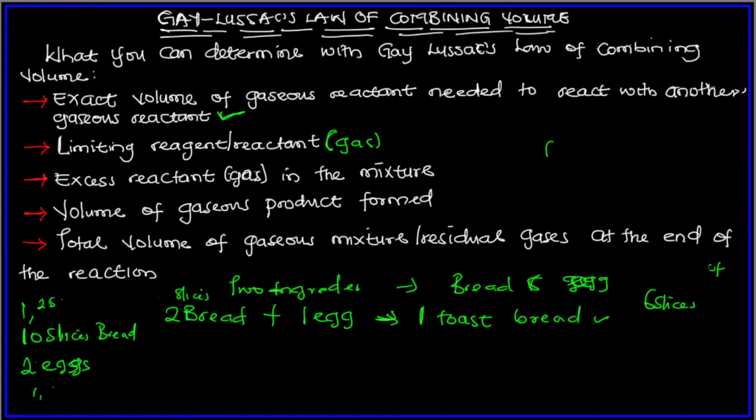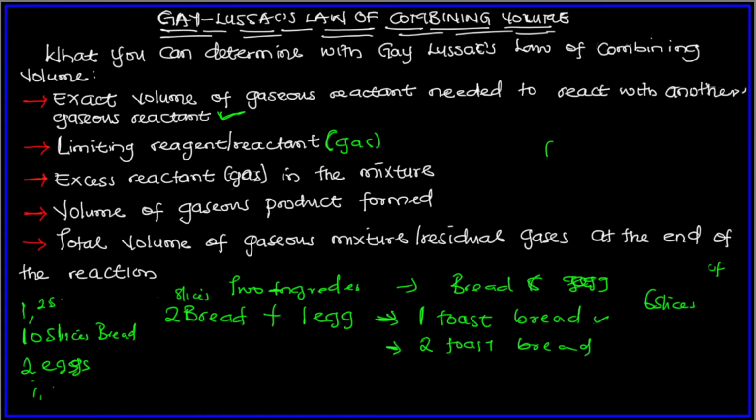That means this egg is the limiting reagent, or the limiting ingredient here, because this egg has finished and it is the one that determines the maximum number of toast bread you can make here, which, with two eggs alone, is two toast bread. Am I right?